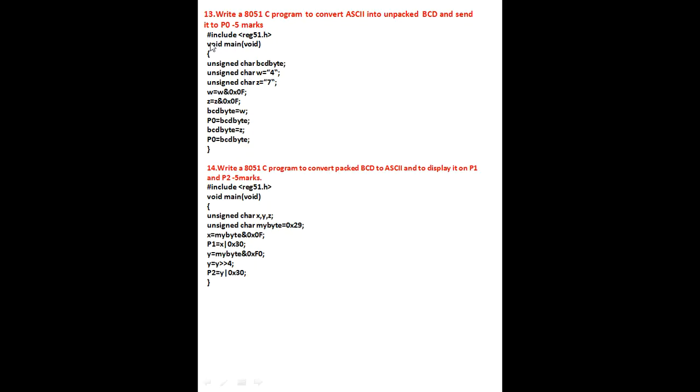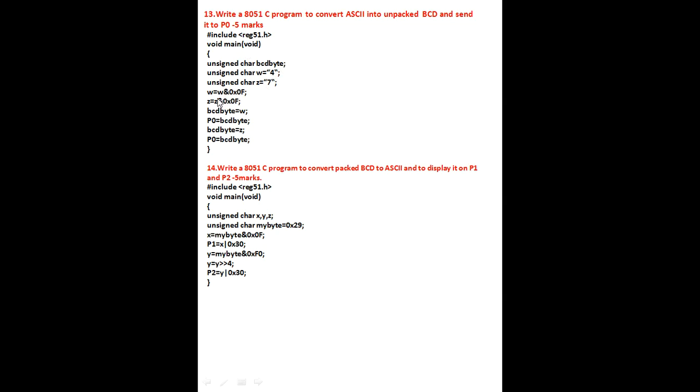First, you start with the header file, #include <reg51.h>. Next void main. Next you have to take two ASCII numbers, which give two unpacked BCD numbers. So unsigned char BCD byte. BCD byte is a variable which takes the unpacked BCD numbers. Here w is equal to "4" in double quotes, which means it takes the ASCII value of 4 if you write the values in double quotes. That's why I have written the values in double quotes. Another number I have taken, unsigned char z is equal to "7".